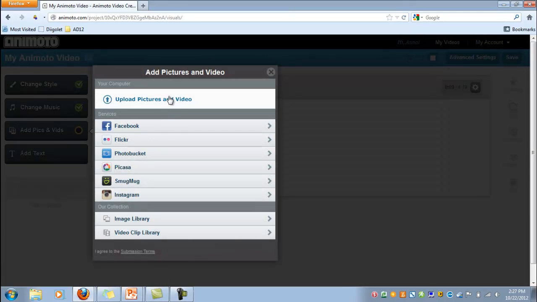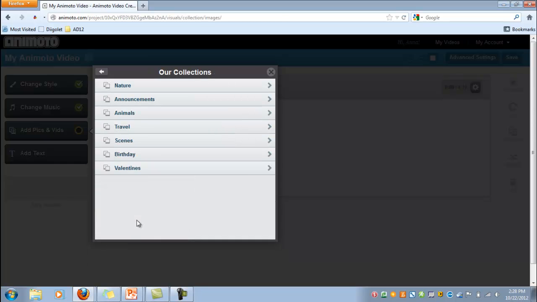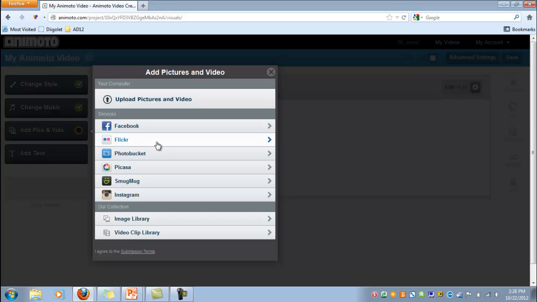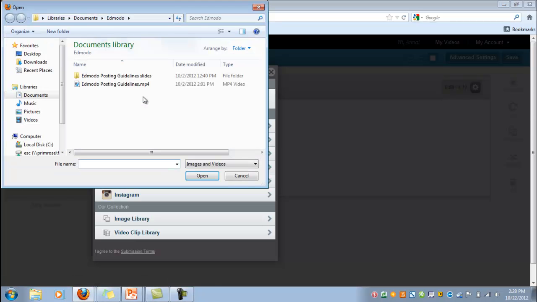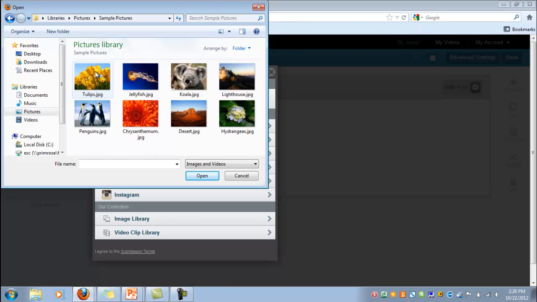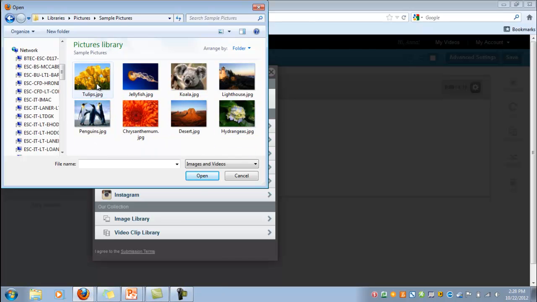And here you can upload them, or you can go to any of these websites to choose your pictures, or you can even go to their own image library if you want. So I'm going to go ahead and upload some of my own pictures, since generally that's what you would be doing. So I'm going to go to Upload Pictures and Video. And I don't have a whole lot of interesting pictures, but I'll go ahead and come here to my sample pictures, and you can see I've got just the stock photos.